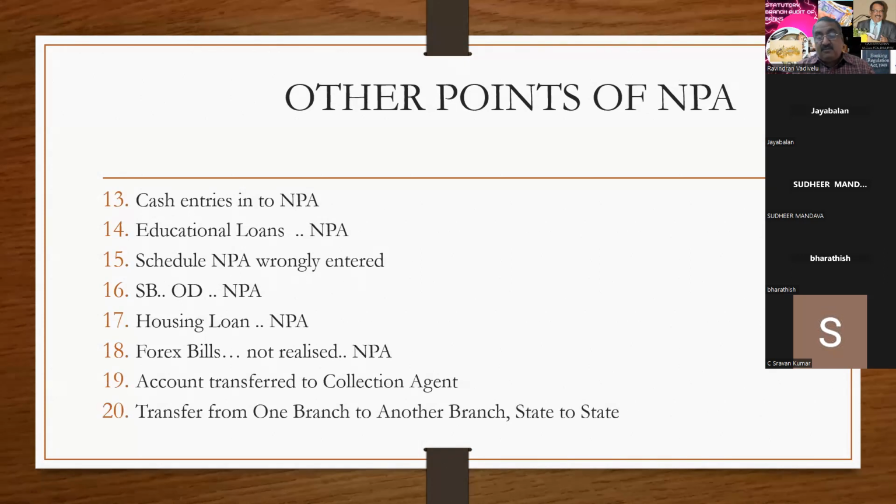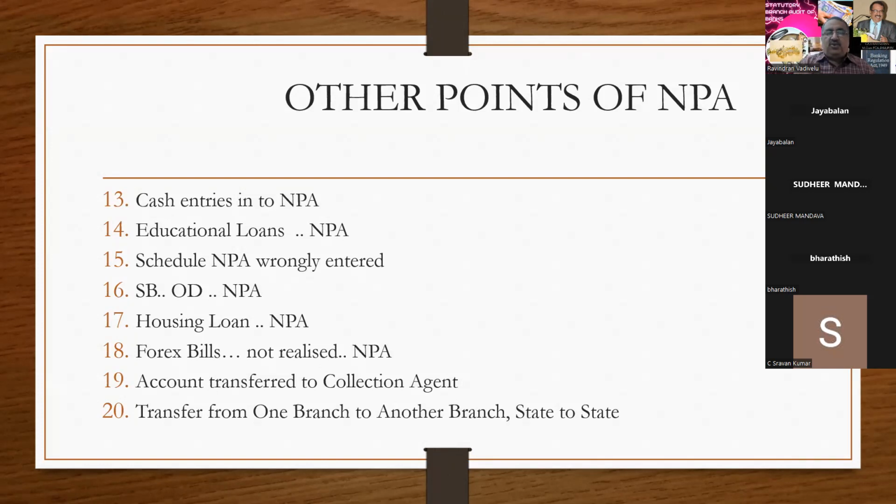And sometimes in some banks, what they do, they transfer the amount from one branch to another to avoid NPA. So what is the NPA cutoff date? It is 31/12/22. What they do, in the month of January, they transfer the account from one branch to another branch. If the account is with the same branch, it will be treated as NPA. To avoid NPA, they transfer the account from this branch to another branch. And the other branch says, sir, we have received the advance statement only this year, that is after the cutoff date. So they try to avoid NPA for this branch as well as for the new branch.